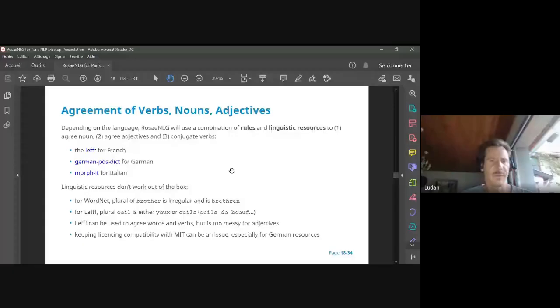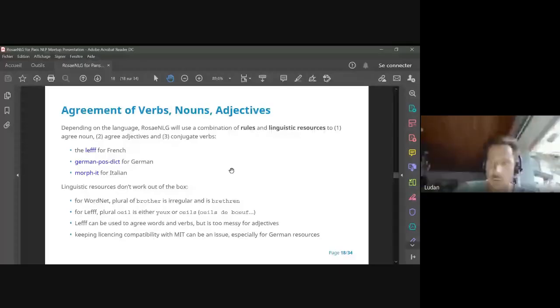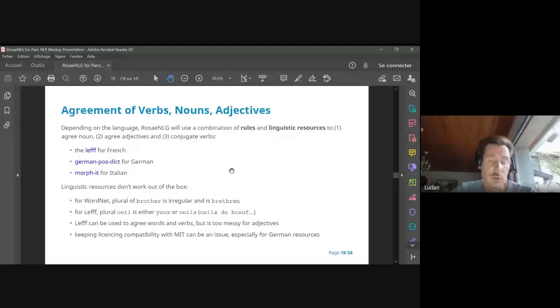The second big feature is the agreement of verbs, nouns, and adjectives. So I'll go faster on that. The issue here is to either use rules to make agreements or linguistic resources. Some linguistic resources you might already know, like Lefff for French, Morphit for Italian. The issue with linguistic resources is that they actually don't work out of the box. So I had a lot of surprises.